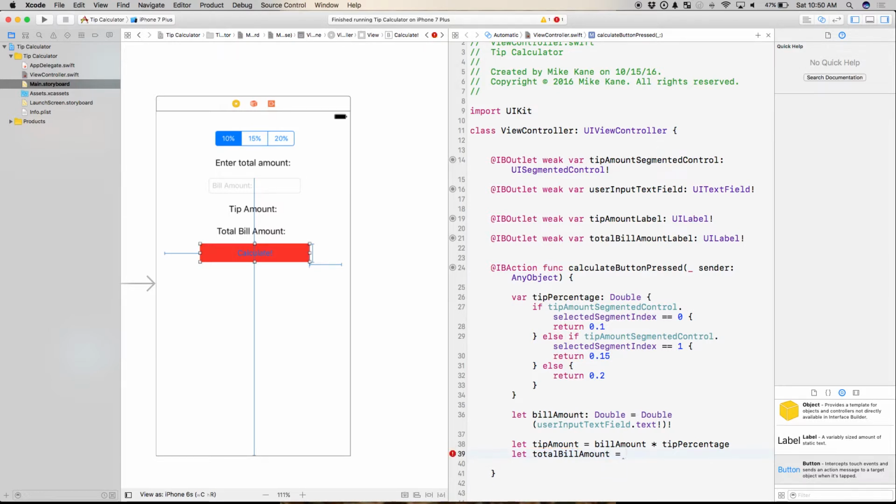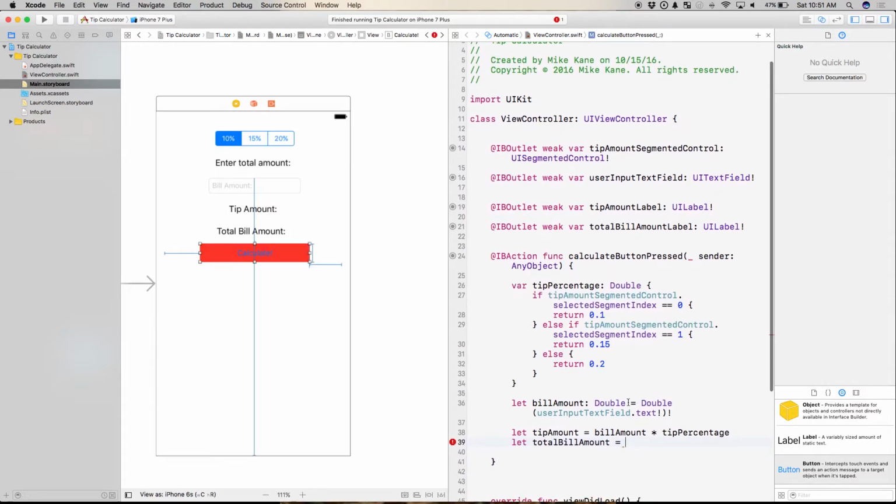And I need to add the two together. So I'm going to go ahead and grab, well, I have bill amount right here, right? So I'm going to say bill amount plus tip amount. So cool, I've done some internal calculations. Now I need to display them in a label. We are almost done here.